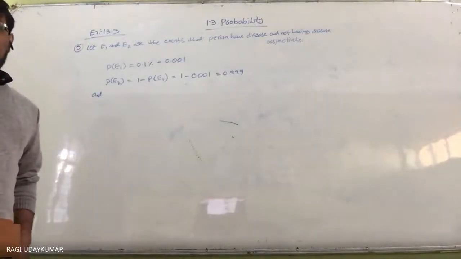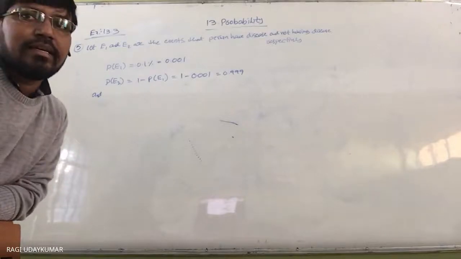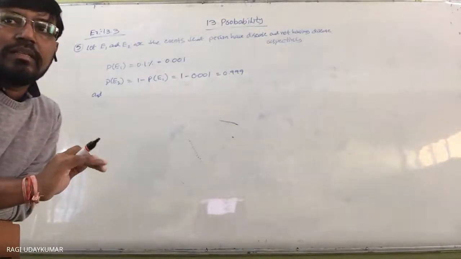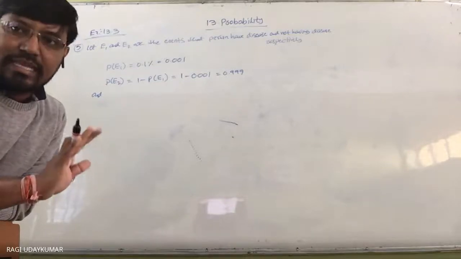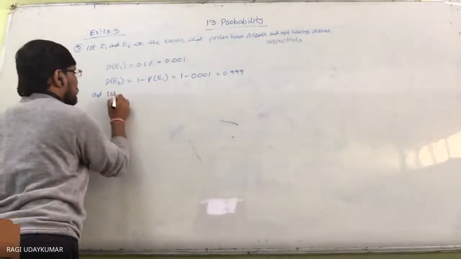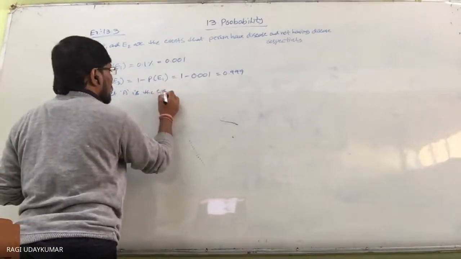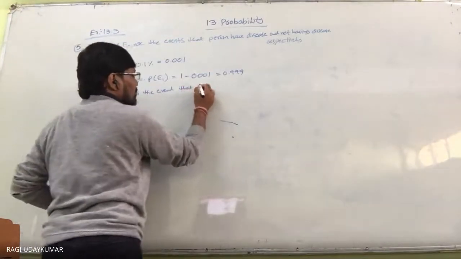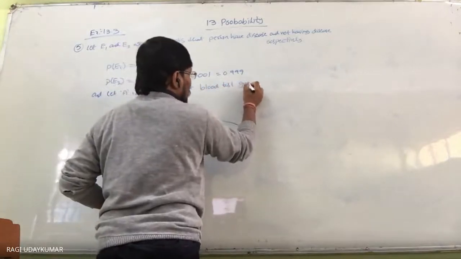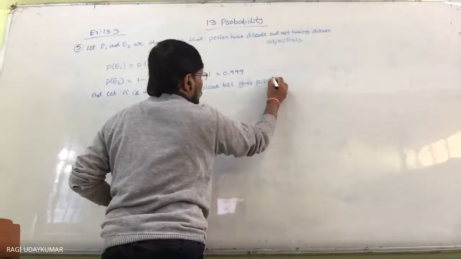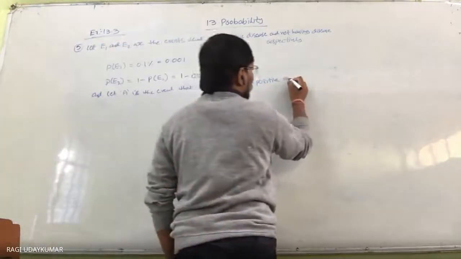Okay. And A is an event. You need to consider here the event as follows: A is the event that the blood test result is positive. Positive result means the test gives the positive result.